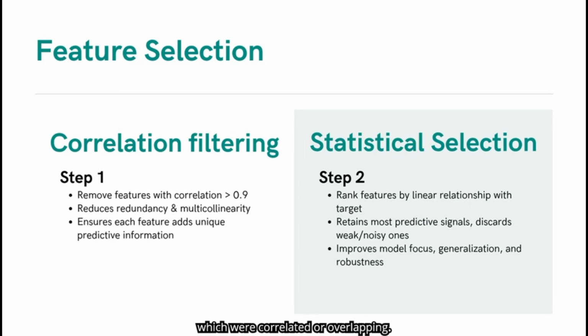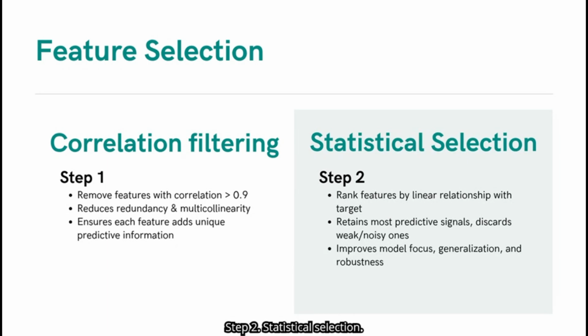After feature engineering, we ended up with a large number of indicators, many of which were correlated or overlapping. So, our next focus was to retain the important features. We used a two-step selection pipeline. Step 1. Correlation filtering. We removed any features with a correlation above 0.9. This helps reduce redundancy and multi-collinearity, ensuring that each feature we keep contributes unique information rather than repeating what another feature already tells us.